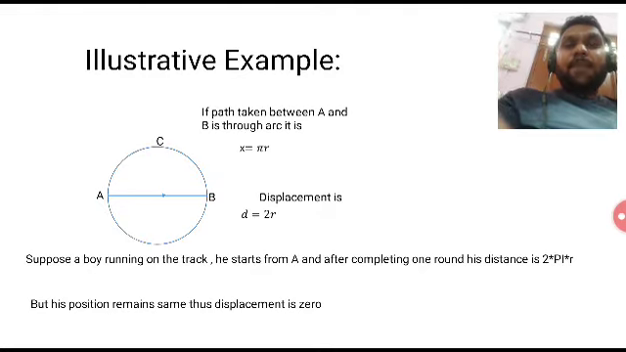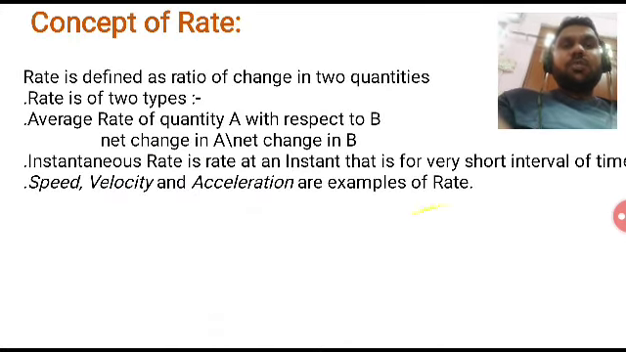Suppose a boy is running on a track and he starts from A and completes one round. In that case, distance will be 2 pi r and displacement will be equal to 0.